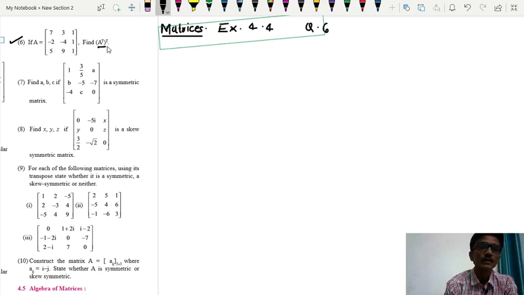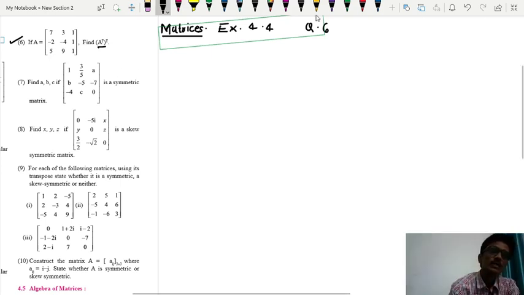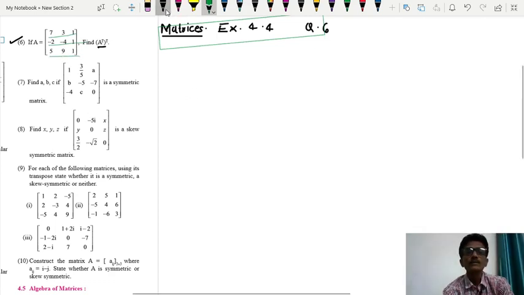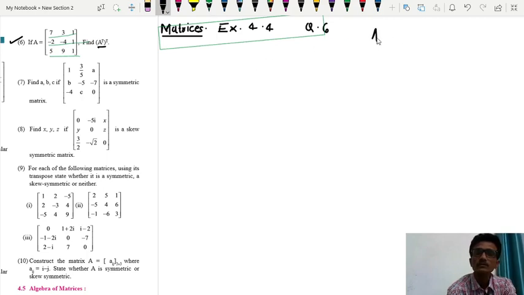You have to find here transpose of transpose matrix. Transpose matrix means what? So matrix obtained on interchanging all rows and columns. So here for this matrix, this is a first row. So first row will become first column, second row will become second column, and third row will become third column. Okay, so transpose of this matrix, A transpose.